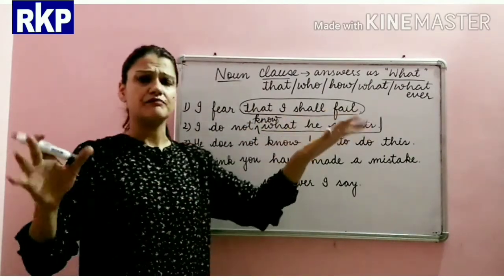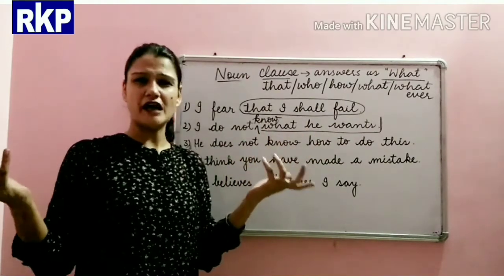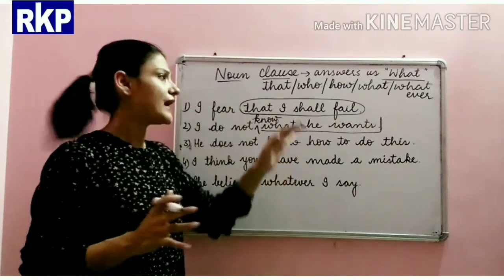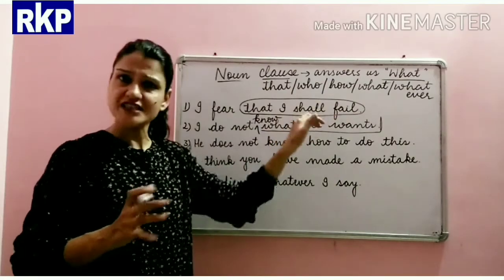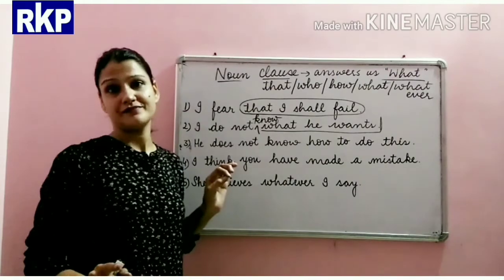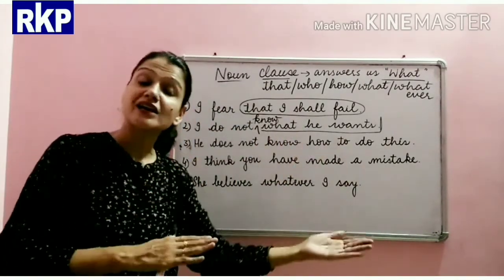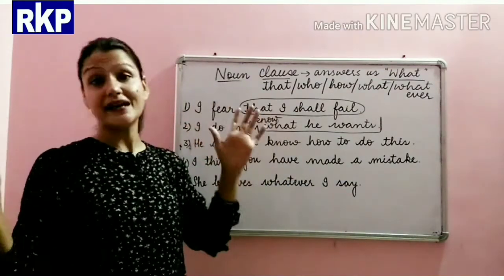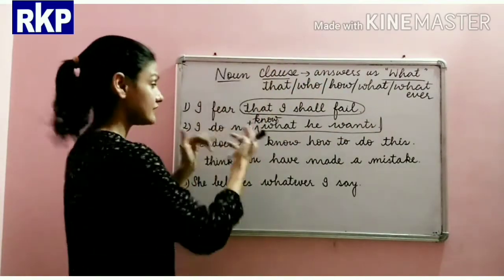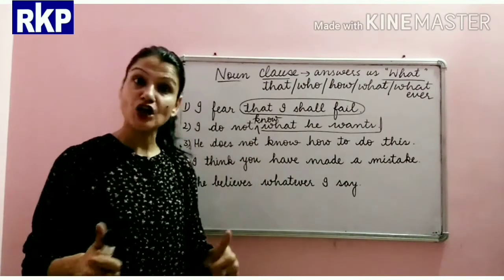Of course, we get to know there is something that I shall fail, but to understand the whole meaning, we need to read the main clause. This is how you identify the main clause and the dependent clause. So this is the main clause and this is the subordinate clause. The same way here, I do not know is the main clause.